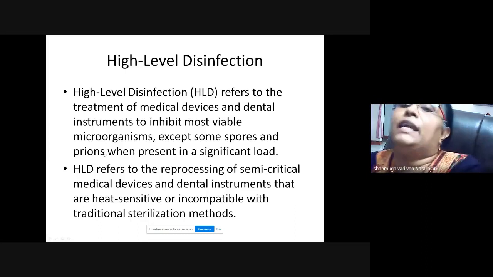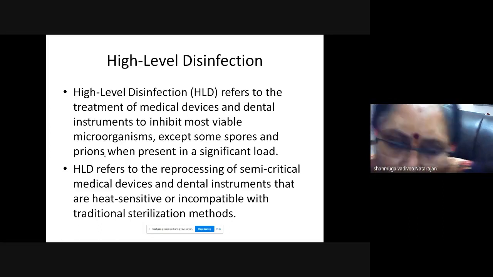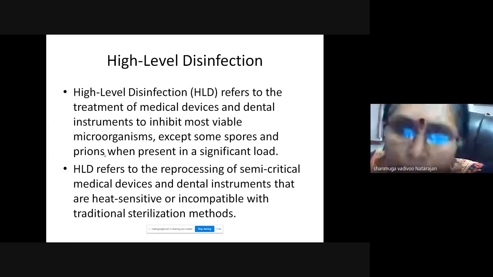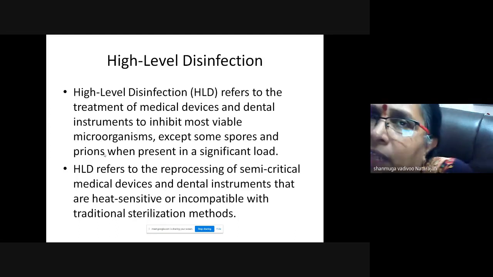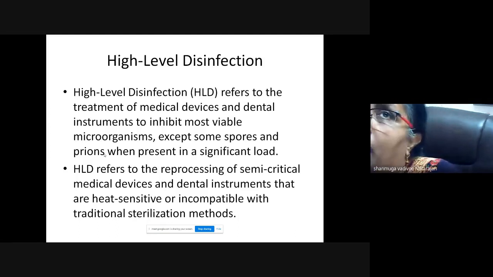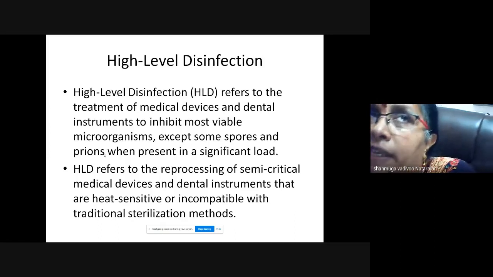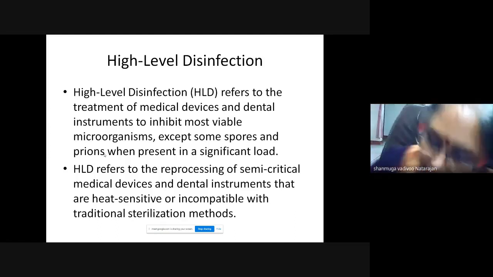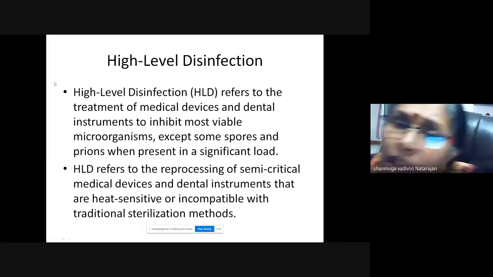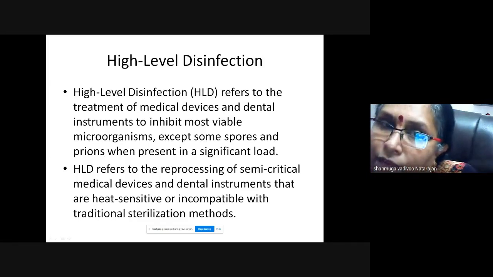Prions can be killed by autoclaving. Sorry, I forgot to tell that. Prions can be killed by autoclave at a higher temperature and for a prolonged time, like 132 degrees C for 60 minutes. Please remember that. I forgot to mention that.